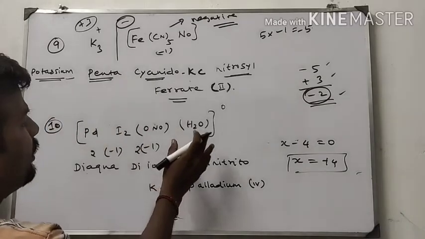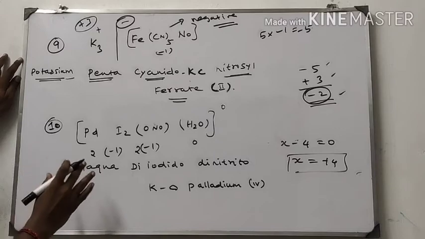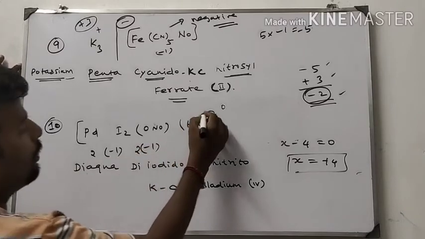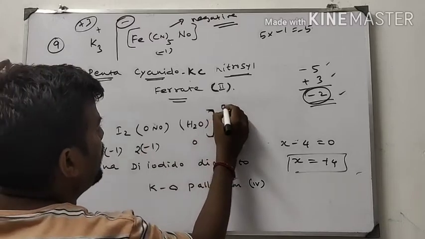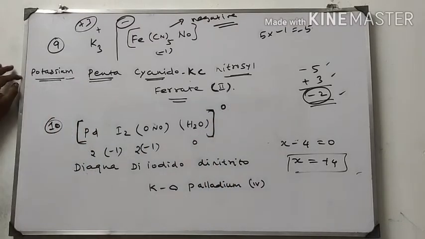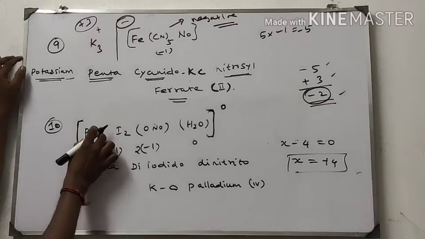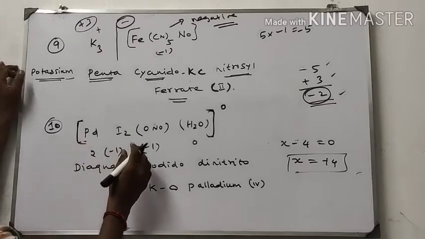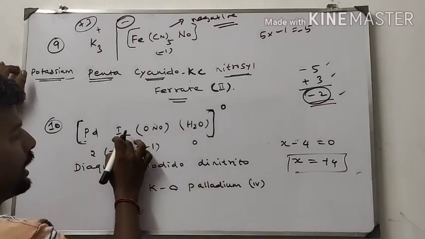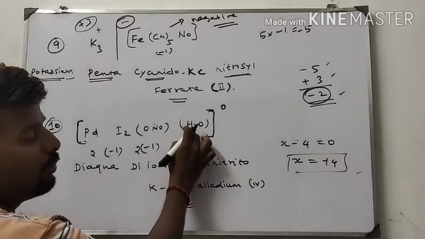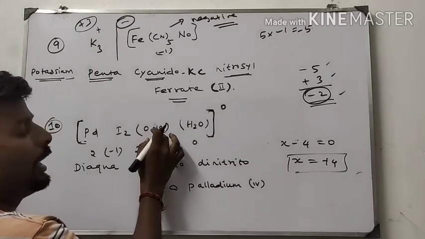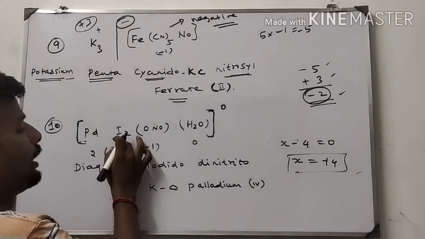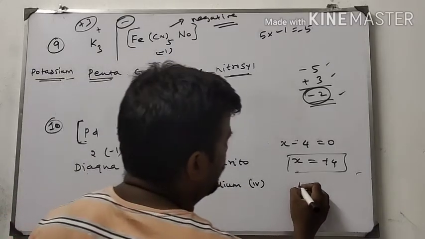This complex is given. In this complex, there is no cationic and anionic compartment. This is just a coordination complex. So the charge will be 0. Here the central metal atom is palladium. 3 types of ligands are attached. One is water. In IUPAC we tell it as aqua. Other one is nitrito. Next one is iodide. Iodide we tell it as iodo.